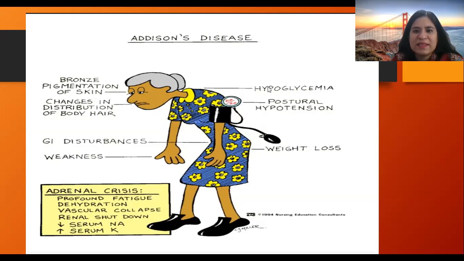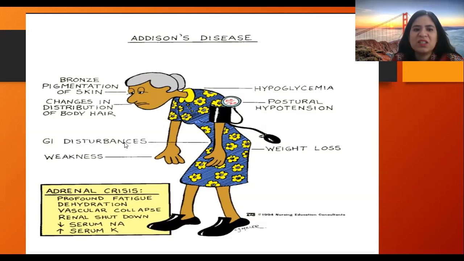There is hypoglycemia, that is decreased amounts of glucose in the blood, and postural hypotension, that is when the patient changes posture, they experience vertigo and decreased blood volume. There is weight loss due to dehydration.